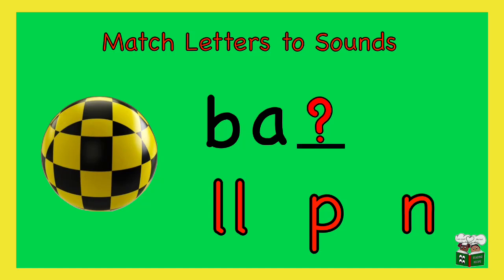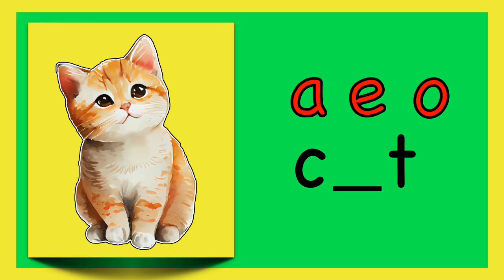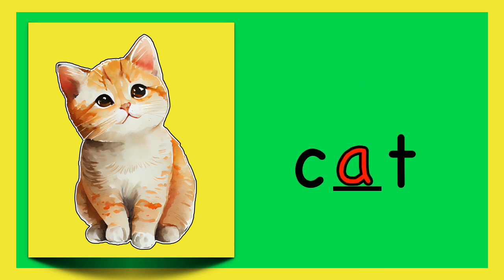Let's match letters to sounds by reading a recipe. Cat. K, a, t. The a is missing in cat. Which letter makes that sound? A, E, O. A says a in cat. Yay!